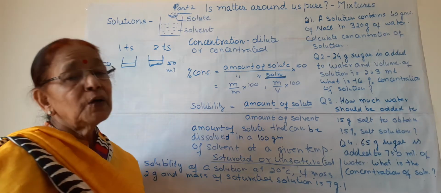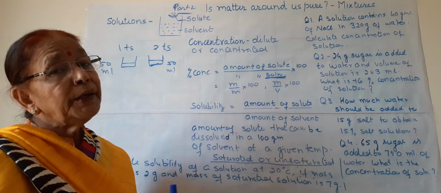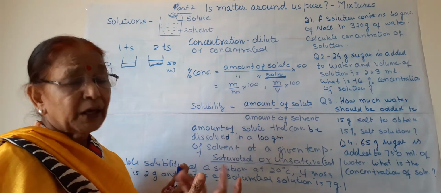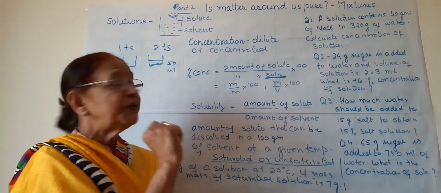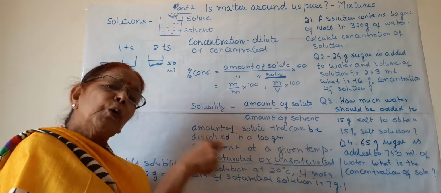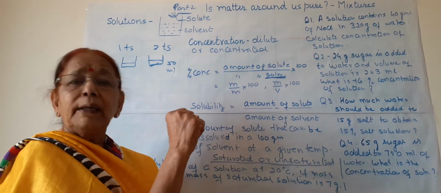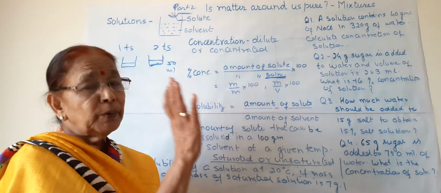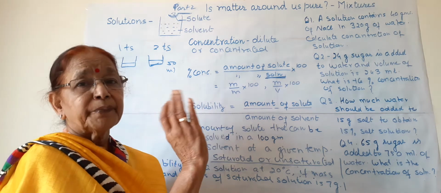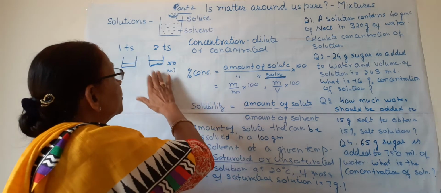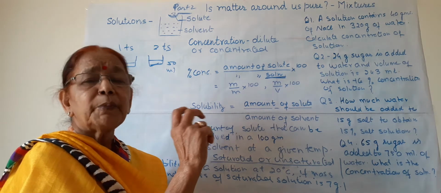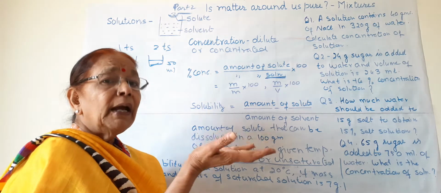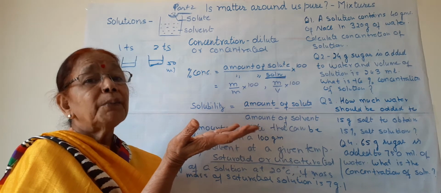Now second is solubility. The solubility of different solutes in different solvents is different. What is solubility? Suppose we have 50 ml water. We go on putting sugar in this water. It can dissolve 2 teaspoons, 3, 4, 5, 6, 7 teaspoons at normal room temperature. Suppose 7 spoons are dissolved in 50 ml of water. Suppose when we put more sugar, it does not dissolve and settles at the bottom of the beaker.